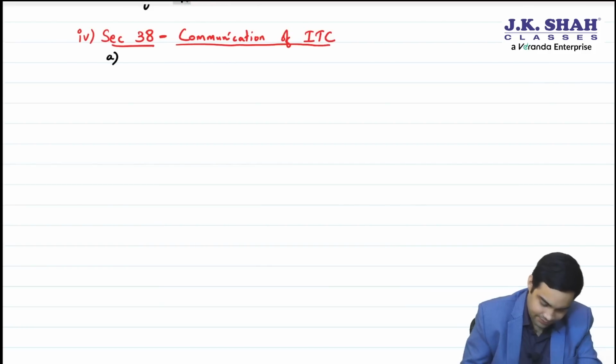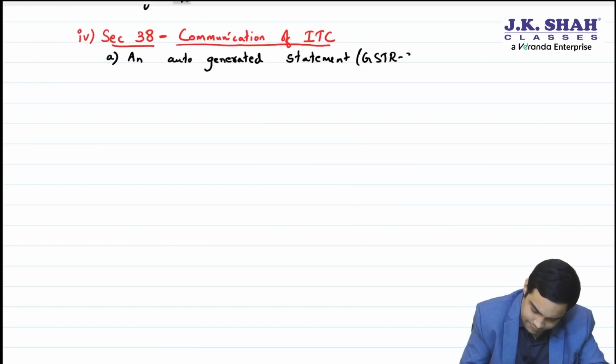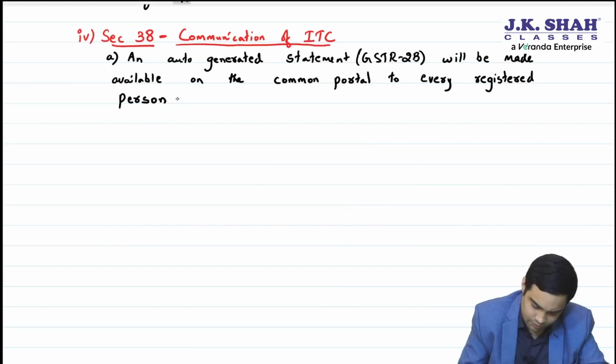Next line, A. An auto-generated statement (within bracket you will write GSTR 2B) will be made available on the common portal to every registered person.